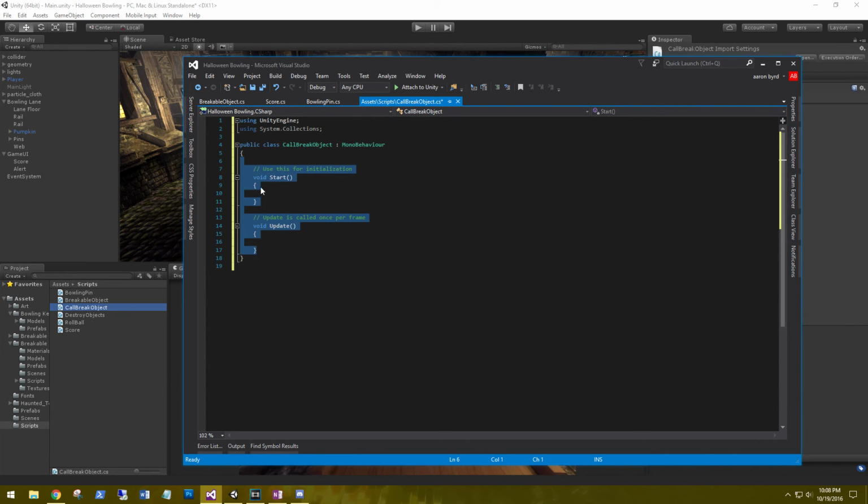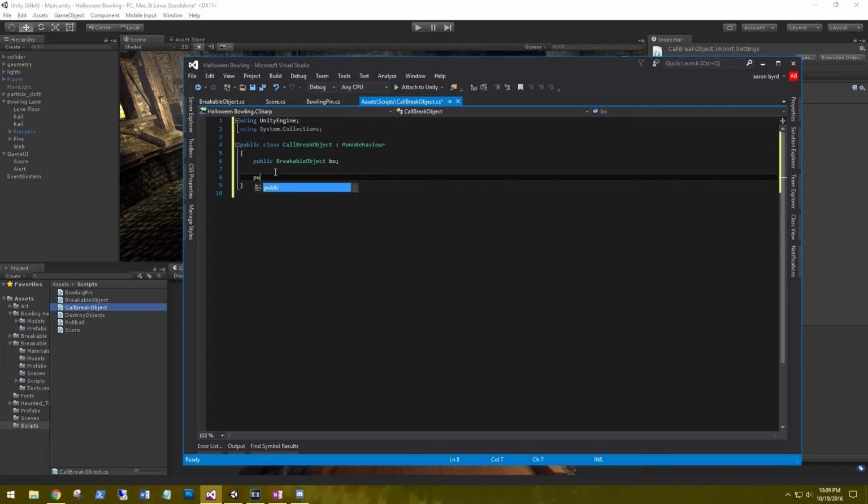Alright, we only need a few lines of code in here. First we need to call the BreakObject script. So public BreakObject bo, and then we'll use the OnTriggerEnter of the collider that's on the web to trigger the break.